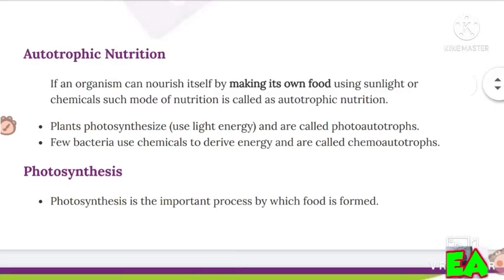At first, autotrophic nutrition. If an organism can nourish itself by making its own food using sunlight or chemicals, such mode of nutrition is called autotrophic nutrition.